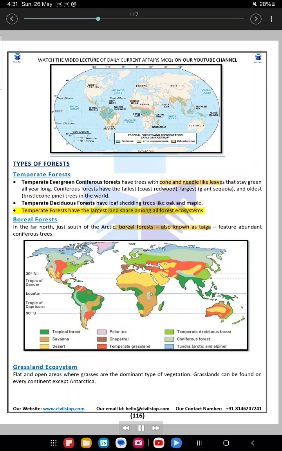Temperate forests have the largest land share among all forest ecosystems. Boreal forests. In the far north, just south of the Arctic, boreal forests, also known as taiga, feature abundant coniferous trees. Grassland ecosystem. Flat and open areas where grasses are the dominant type of vegetation. Grasslands can be found on every continent except Antarctica.